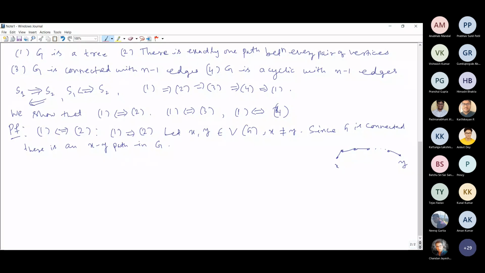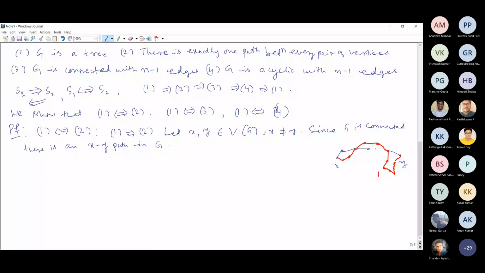So these two paths need not be disjoint. Did you get my point? It might be happening that there may be some edges in common, some vertices maybe. It will go like this.